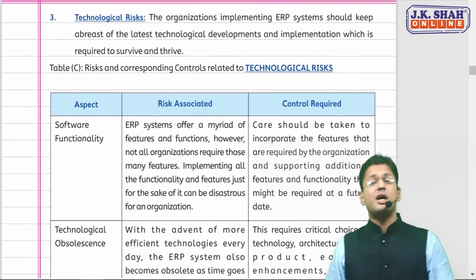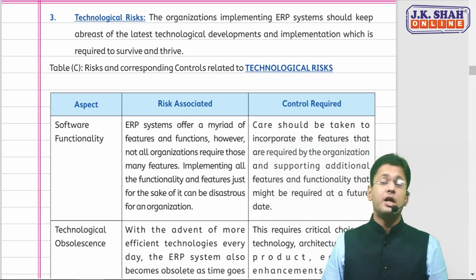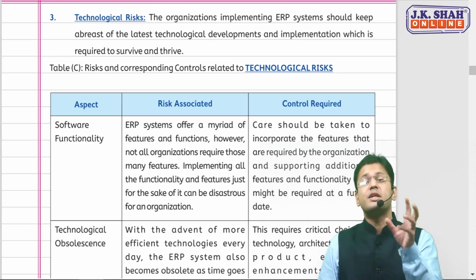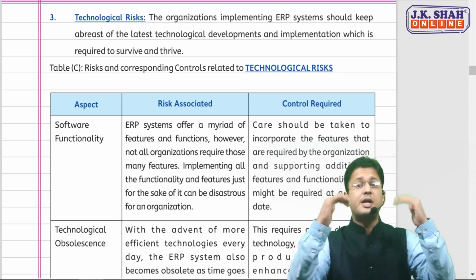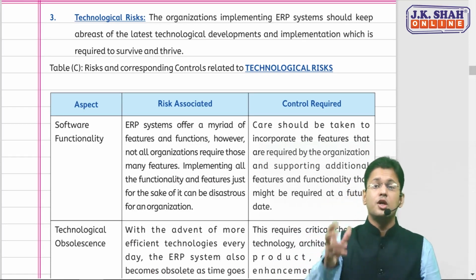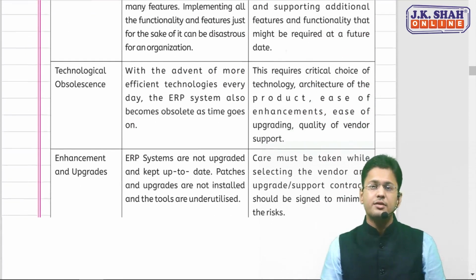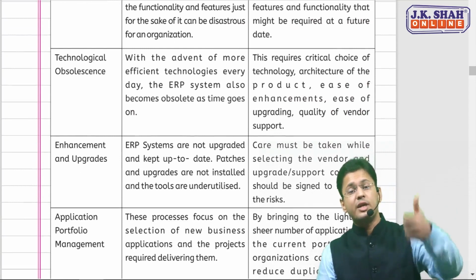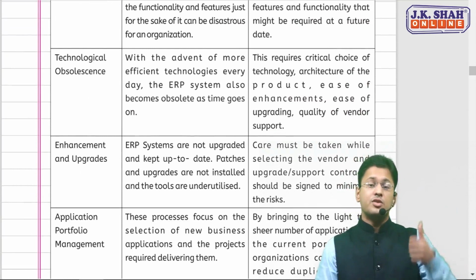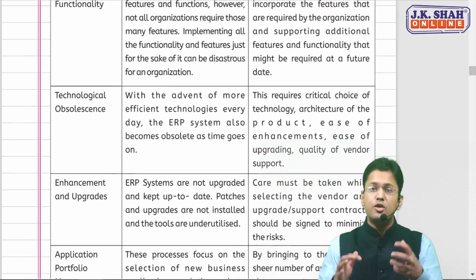Technological risk was asked in this July 21 attempt. So I'm just again brushing it up, not going into the detail of the same. What is technological risk? If you remember, in chapter 1 there was also a technological risk topic of BPA. So this is similar logic. What is the technological risk in ERP? 1, technology gets obsolete, right? 2, you need to enhance and upgrade. 3, you need to focus on new applications and add them into the portfolio.